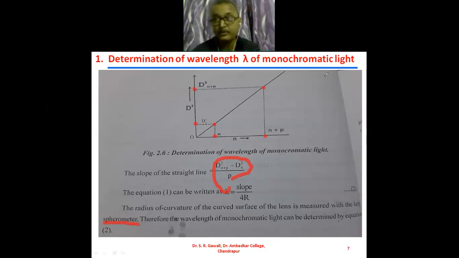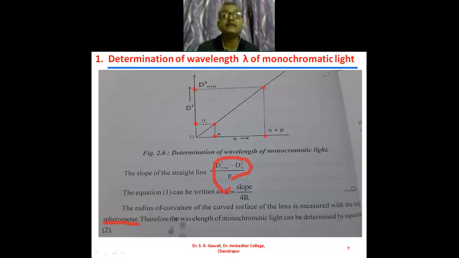Why? What is monochromatic? Monochromatic means a single wavelength. The light must have a single wavelength. In the Newton's ring experiment, we use a sodium source as the monochromatic light. Actually, there are two wavelengths in the sodium lamp.